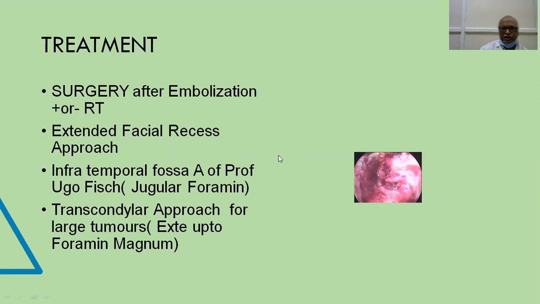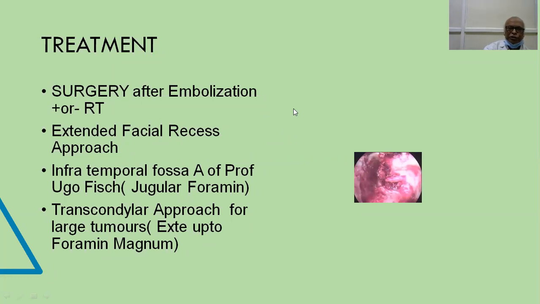What is the facial recess? The facial recess is the triangular space between the chorda tympani, the facial nerve, and superiorly the short process of the incus. So in this region, we may have to drill carefully without injuring the facial nerve. This is the same recess we adopt for cochlear implantation surgery.